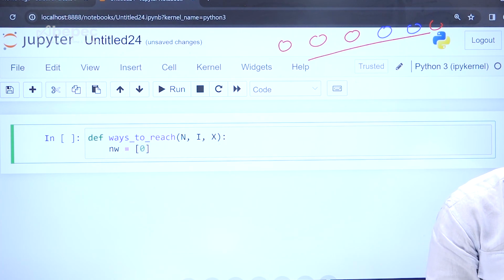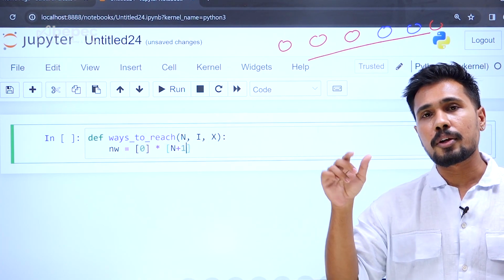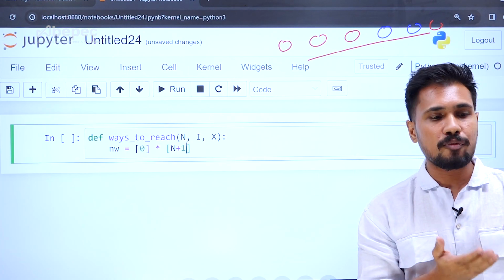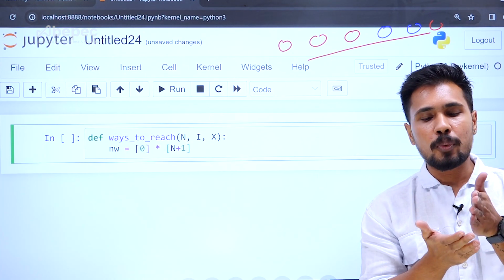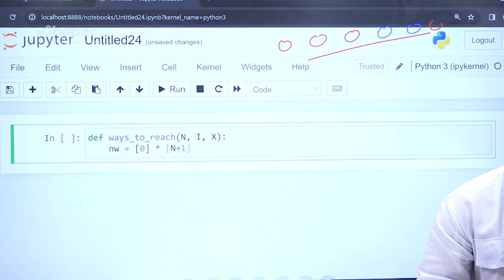Multiplied by the number of rocks, so n plus 1. Why are you giving that plus 1? It is in order to handle indexing. Indexing starts from 0, whereas the rock positions we are saying 1, 2, 3, 4. In order to overcome that, we are just going with n plus 1.